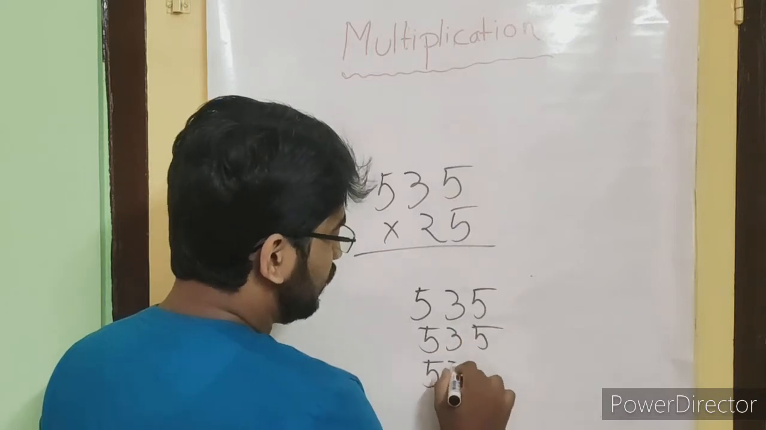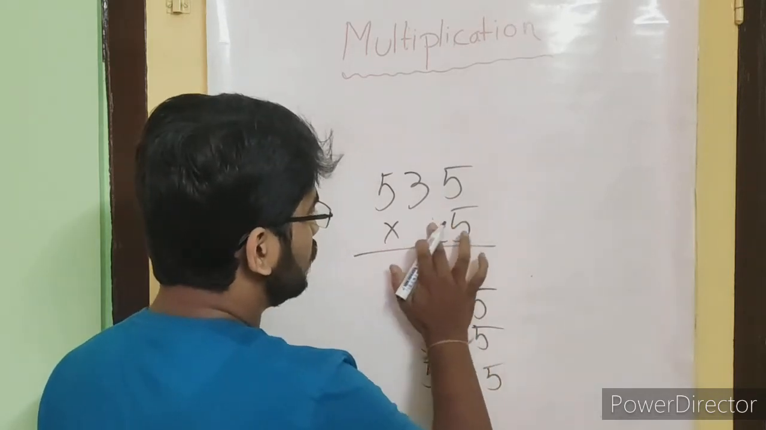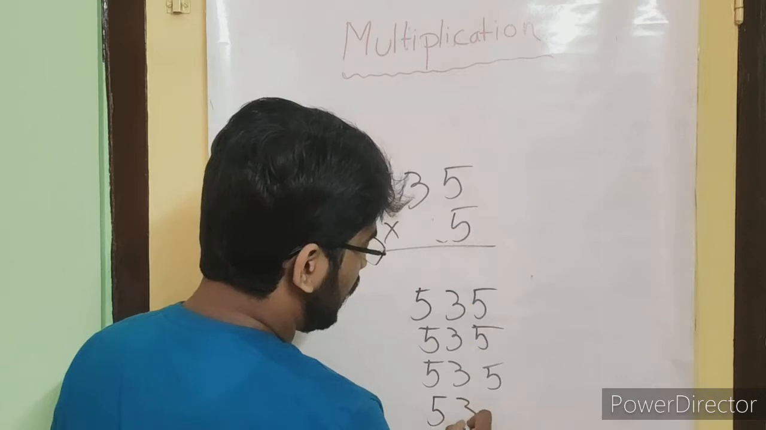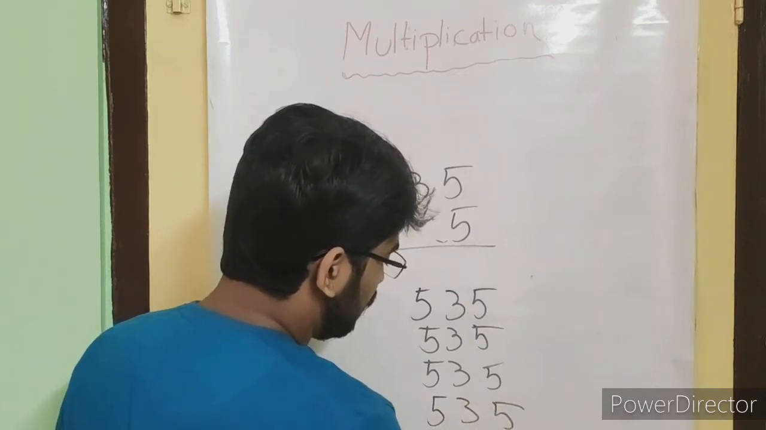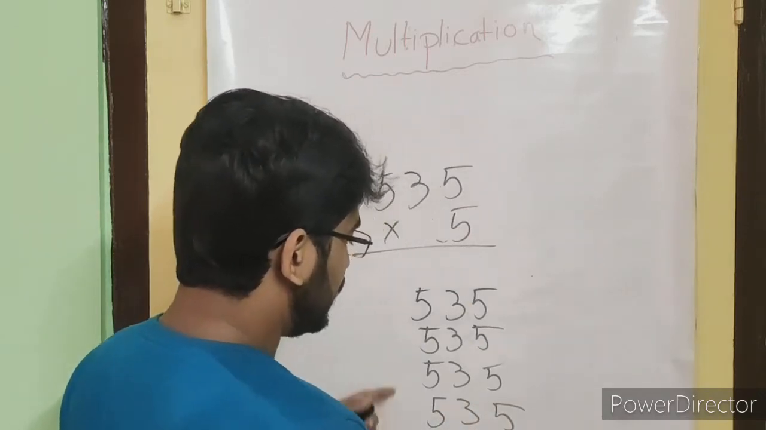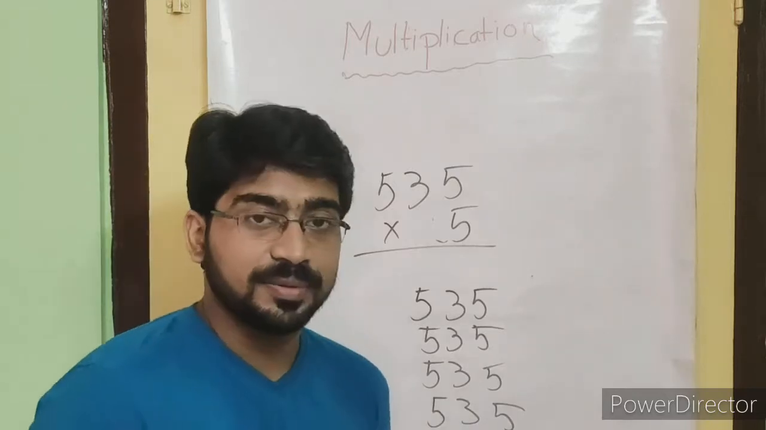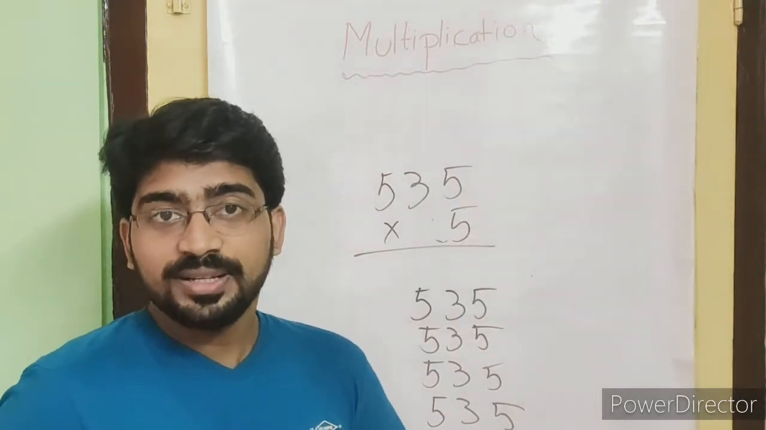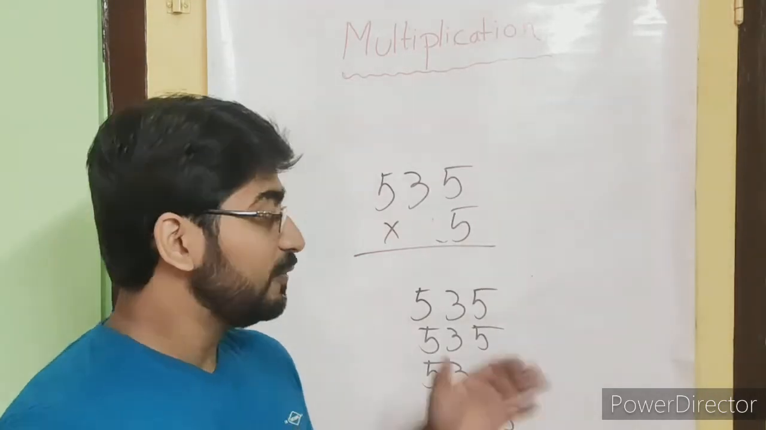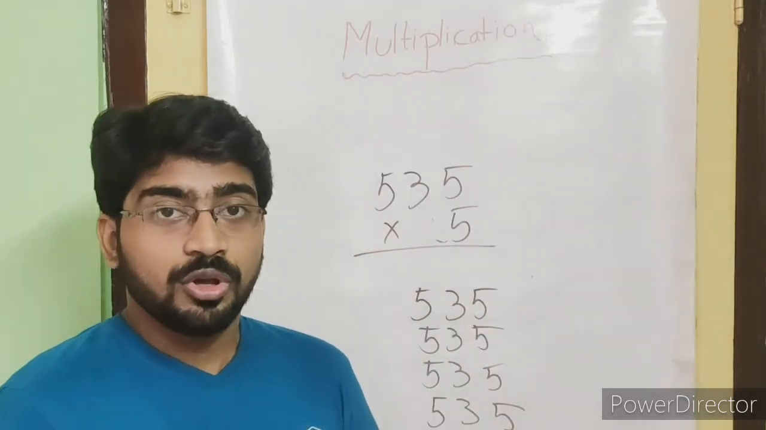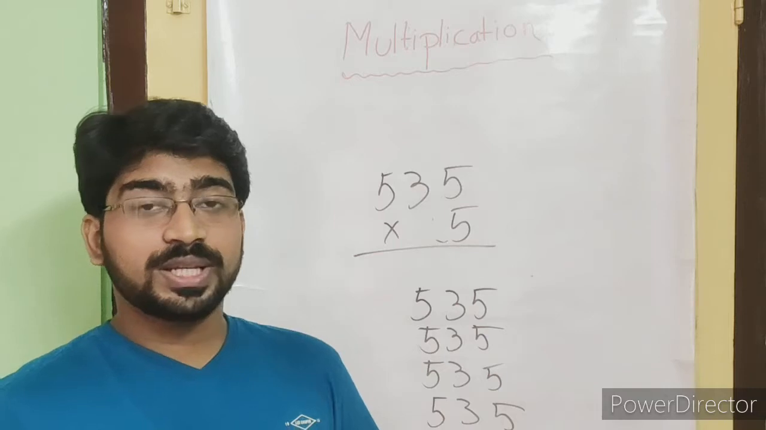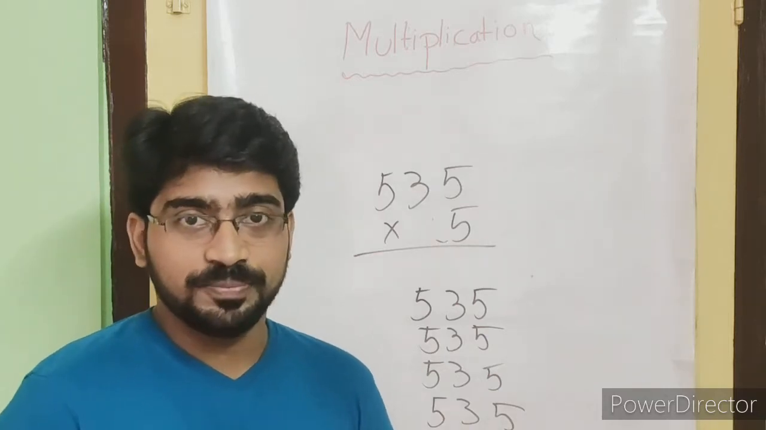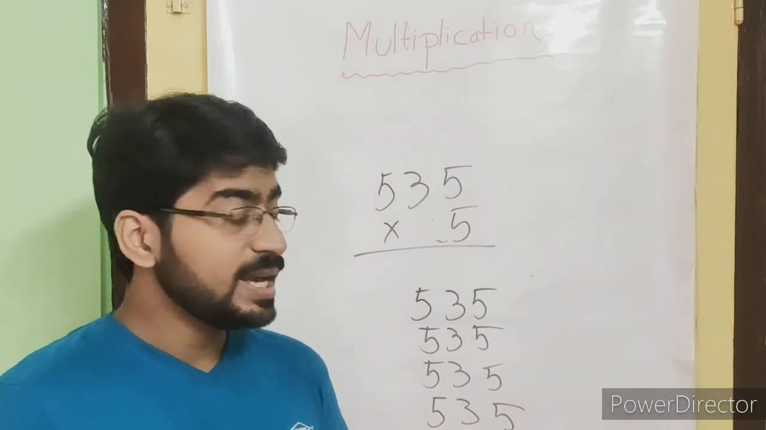535. At least you can add this 5 times, but it also takes time, right? It will also take time to finish a problem. That's why we are using the multiplication method, where we need to multiply it simply.